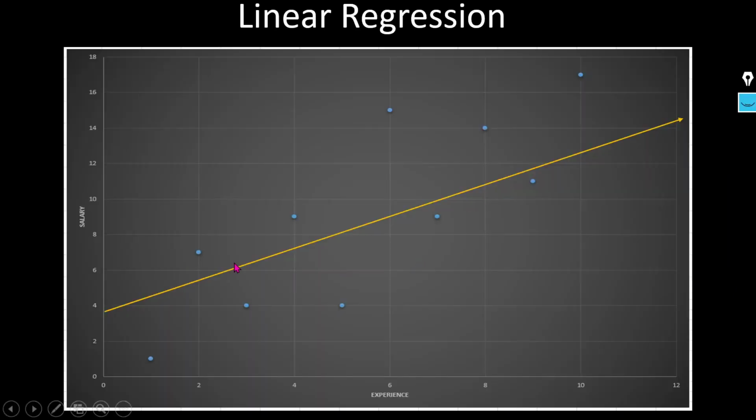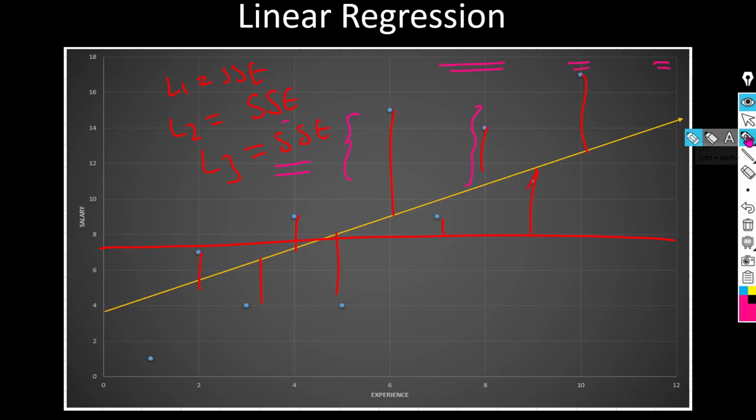Again we will check the distance, right? This distance we will calculate again. Now for L2 I am getting an SSE, and for L1 I am also getting an SSE, and for line 3, again I will calculate the distances and get an SSE, right?